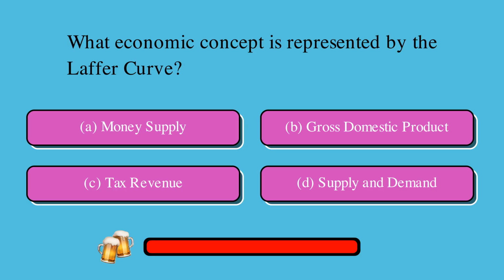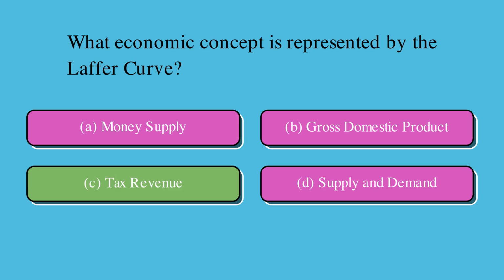What economic concept is represented by the Laffer curve? Is it A, money supply, B, gross domestic product, C, tax revenue, or D, supply and demand? The correct answer is C, tax revenue.